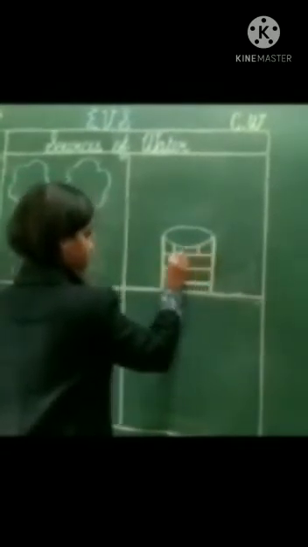Here we will draw an oval. Yes. Now we will draw sleeping lines like this. 1, 2, 3. Here we will draw a small standing line like this.